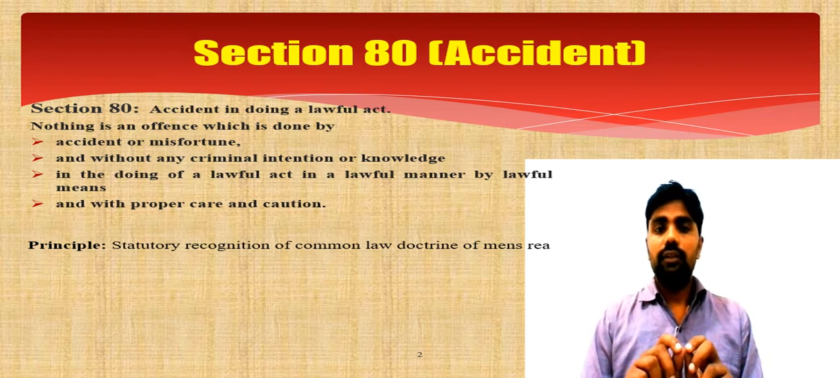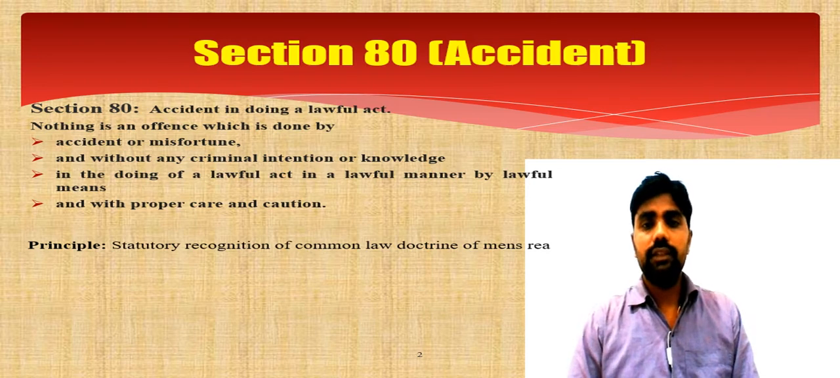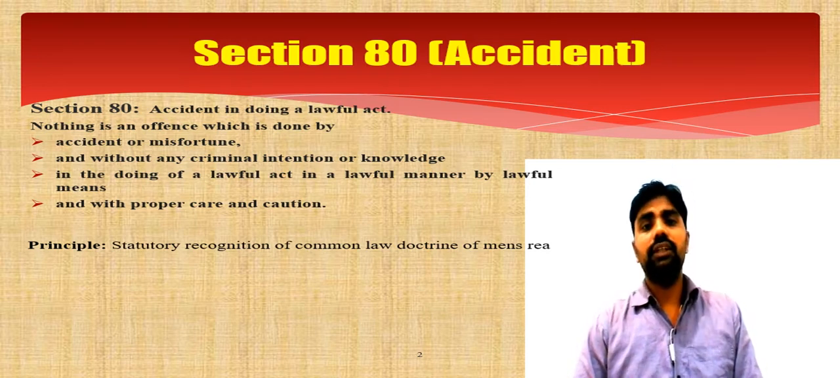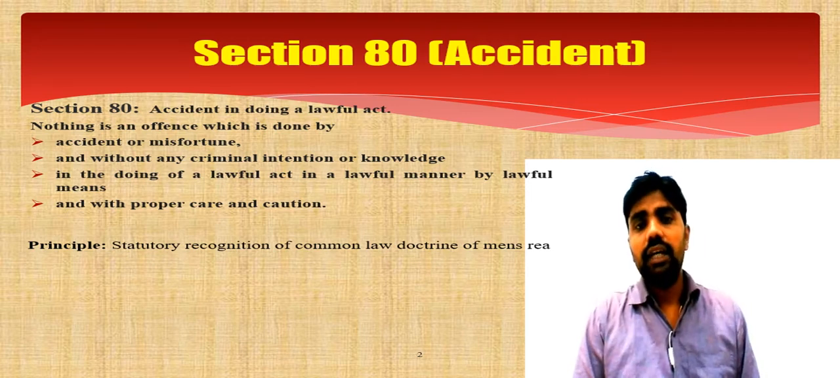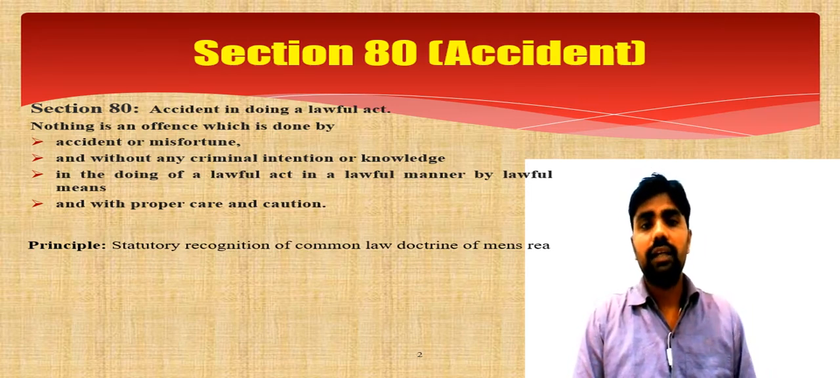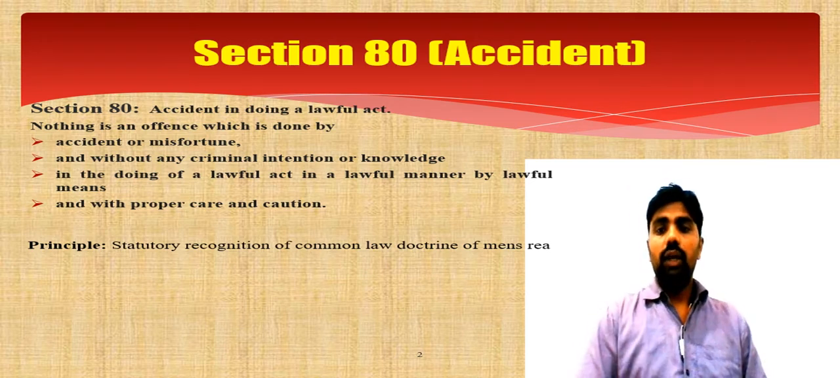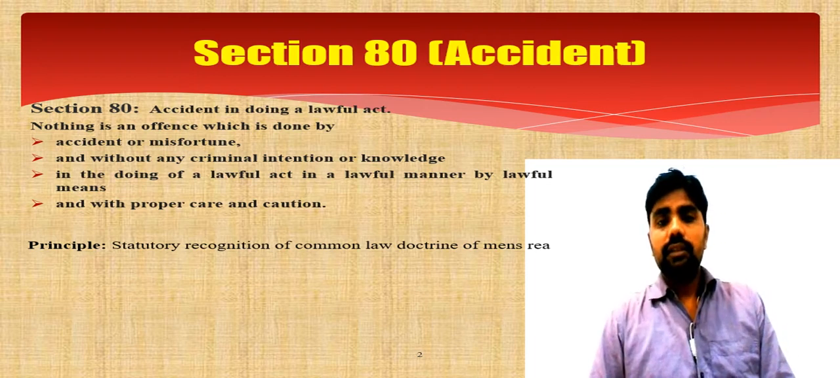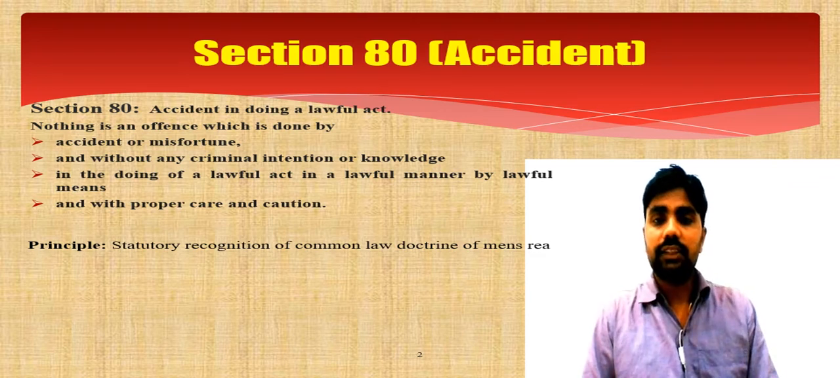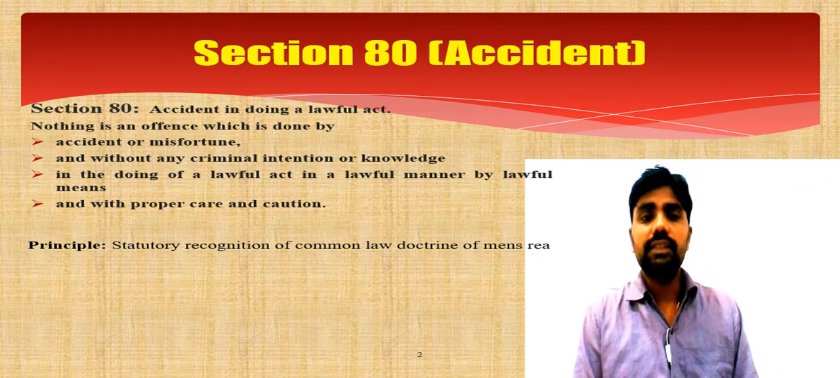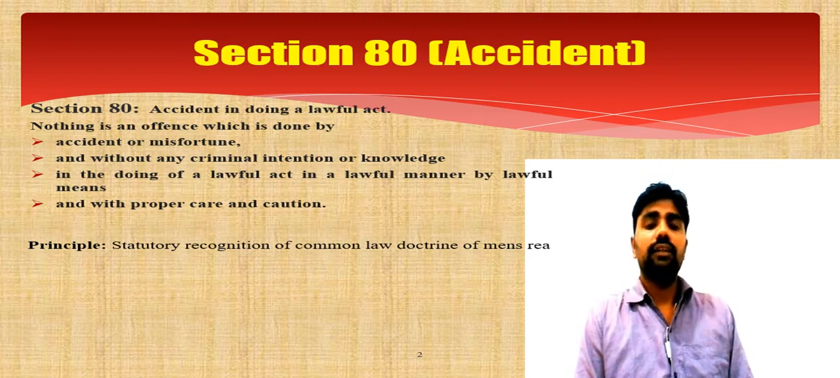So you must see very carefully what is written under the marginal note: accident in doing a lawful act. What does it mean? The person was doing a lawful act, and in doing that lawful act, something happened, an accident happened. That means the act was not an unlawful act, the act was not an illegal act, and it was not by illegal means. So the person was doing a lawful act, and in that lawful act, an accident happened.